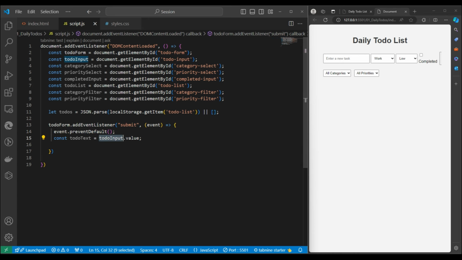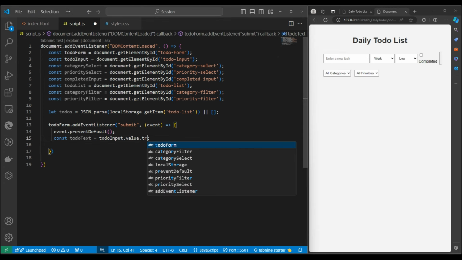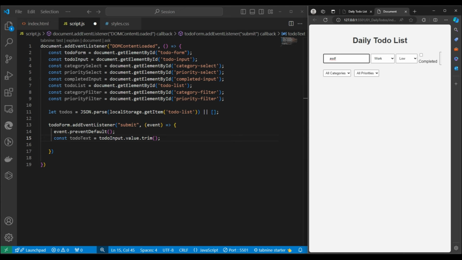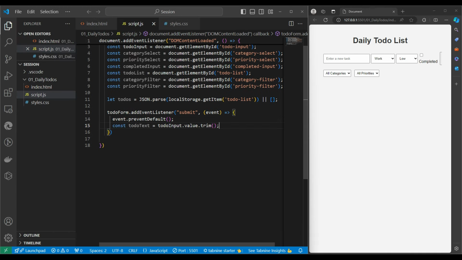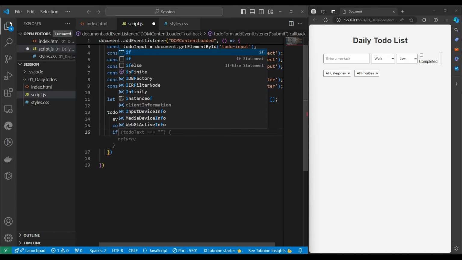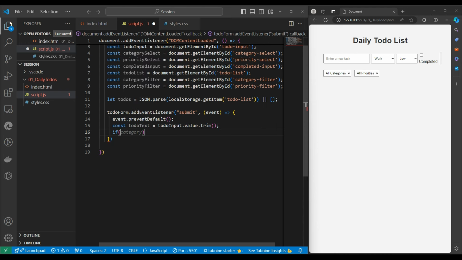Another thing, this is the input box. Whatever I receive in this input box, we should definitely trim it also. It is possible I might put in a space or something, so I just want it to be trimmed. So over here, we will check the to-do text.